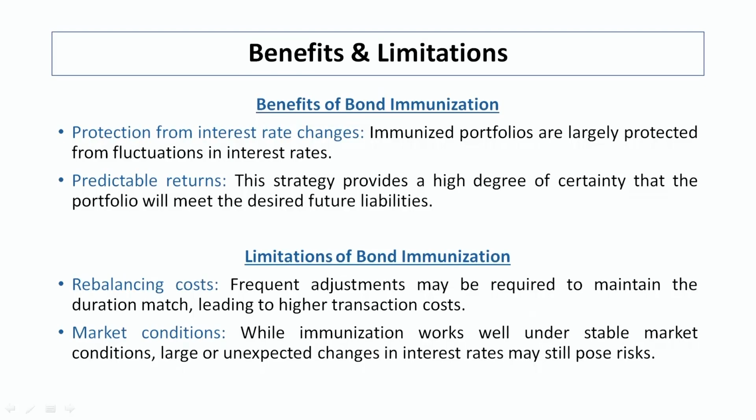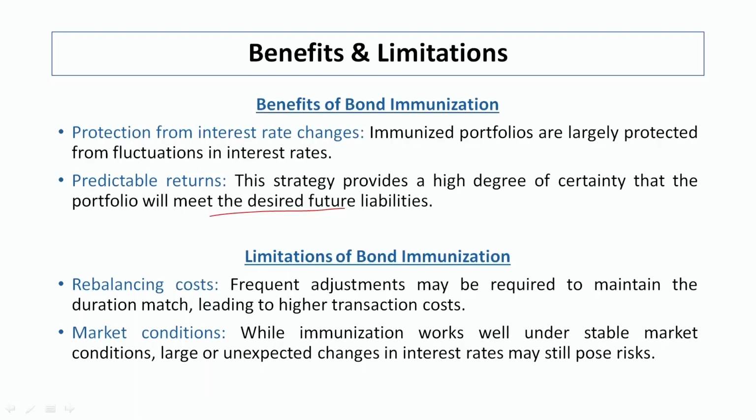Second is predictable returns. With the help of bond immunization, there is a degree of certainty, and that degree of certainty is quite high as compared to not following bond immunization, that we can meet the desired future liability easily at the time.